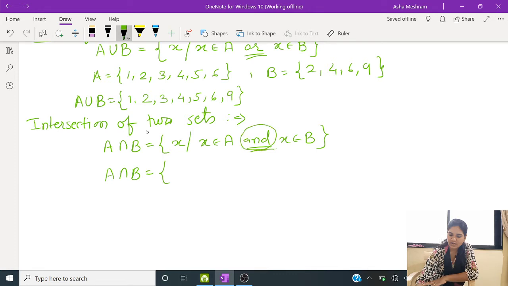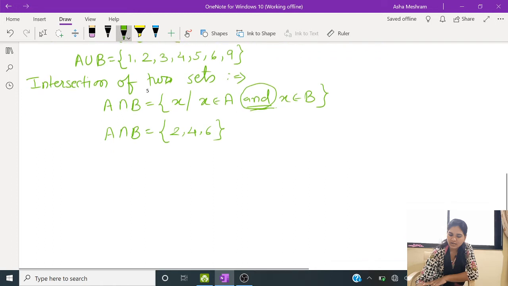These are the common elements: 2, 4, and 6. So 2, 4, 6 will be there in the intersection.